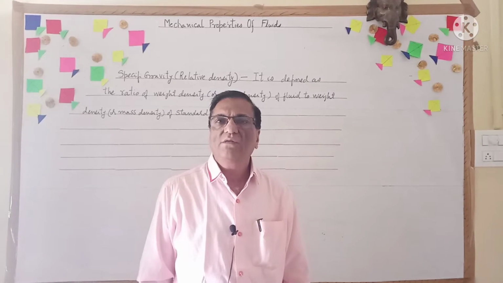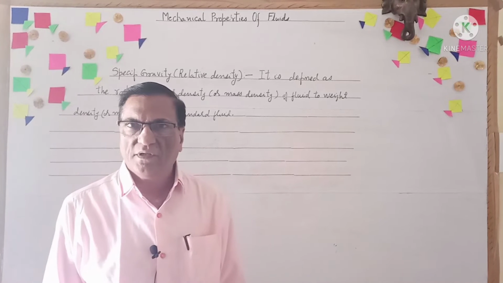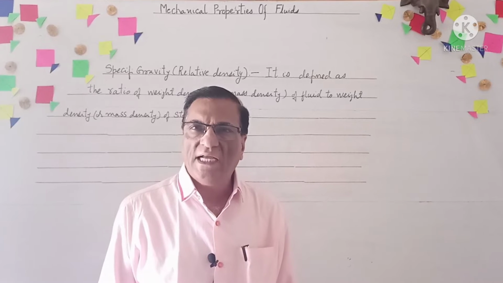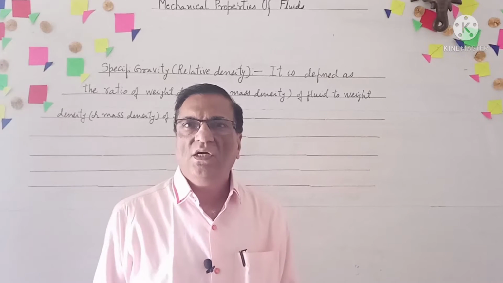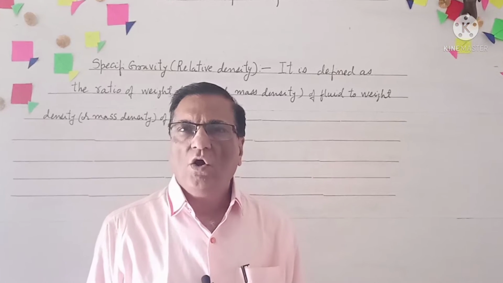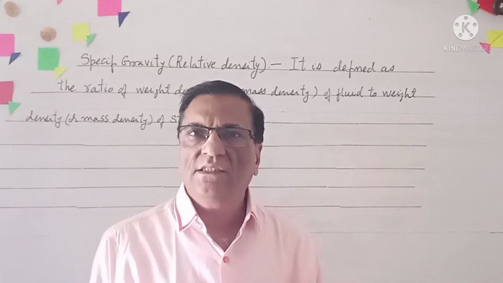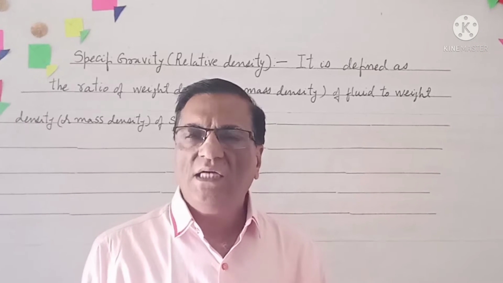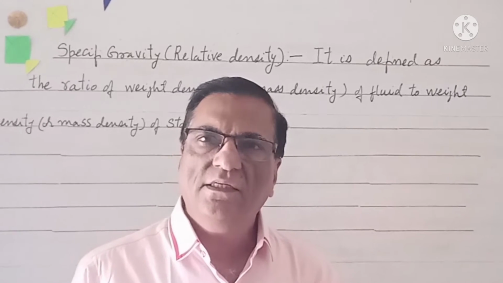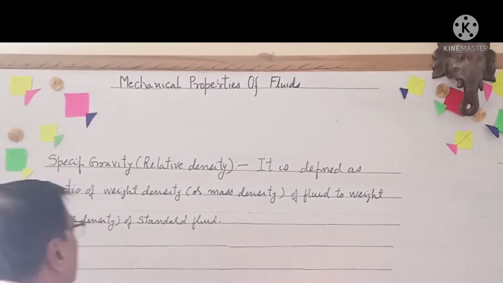The next important property of fluid is specific gravity. The specific gravity of the fluid is defined as the ratio of weight density of fluid to the weight density of standard fluid, or it is also defined as the ratio of mass density of fluid to the mass density of standard fluid. So let us go through the definition.